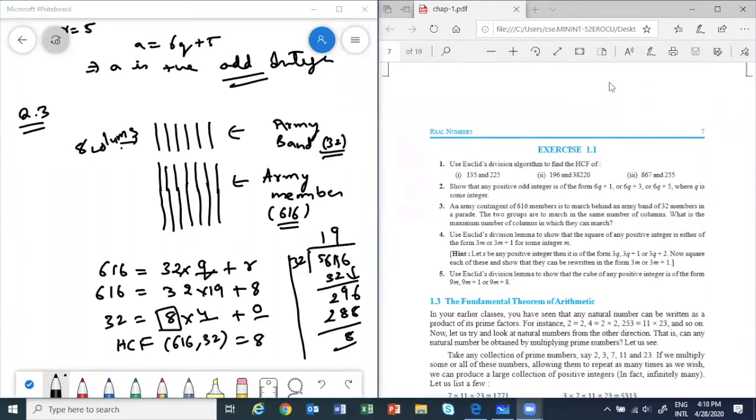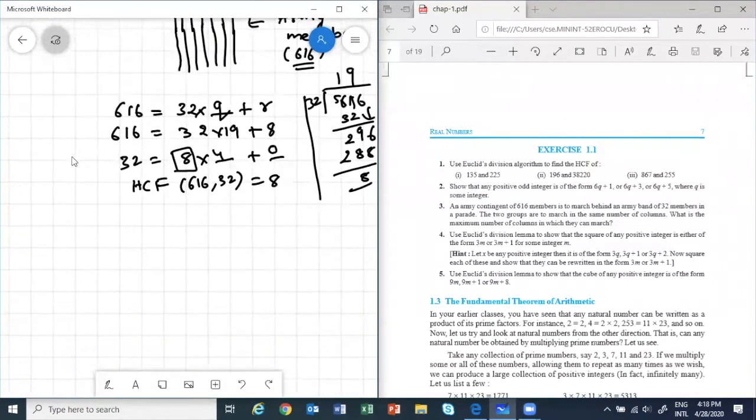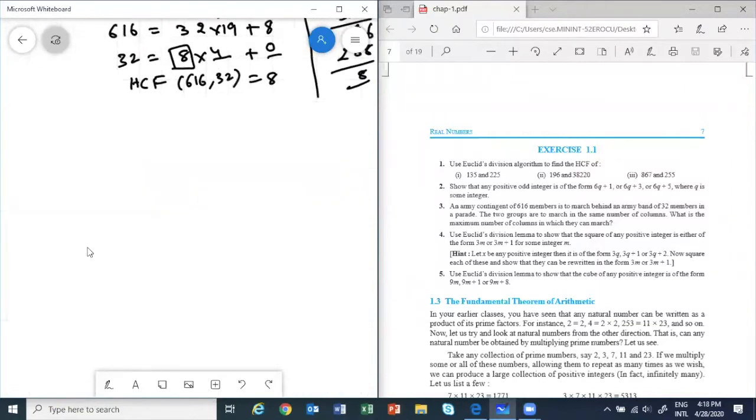So that means we need to make 8 columns, right? Okay, let's take up the next question. Now this question is slightly different than the other ones. Just when you read, you will understand what they are saying.